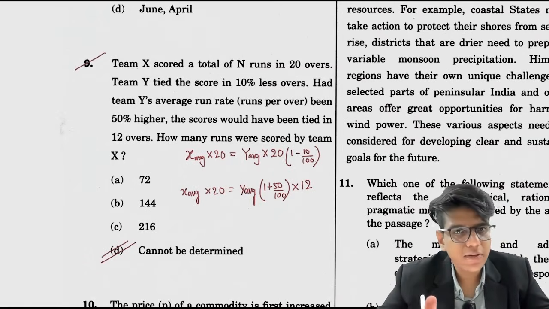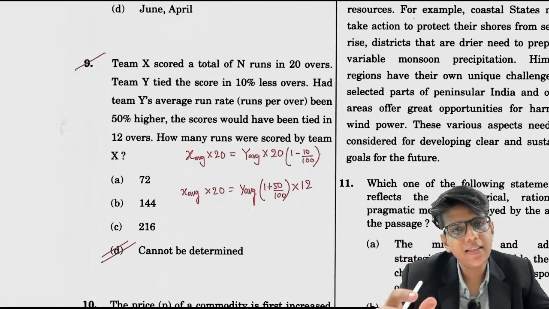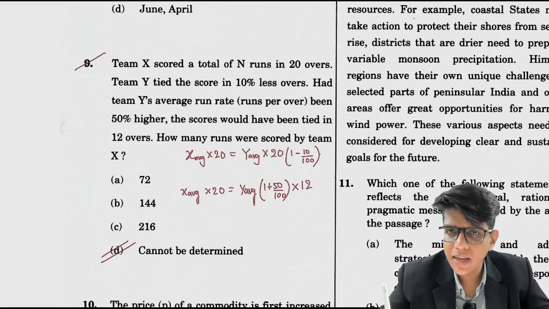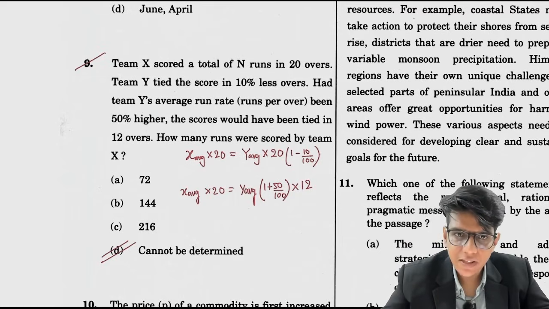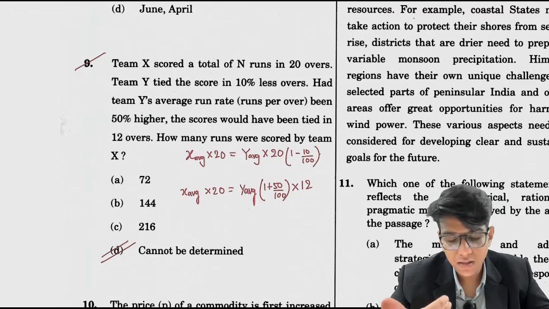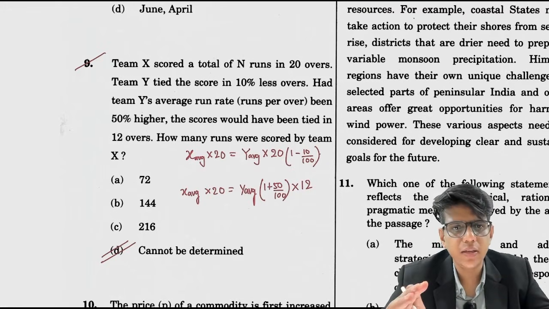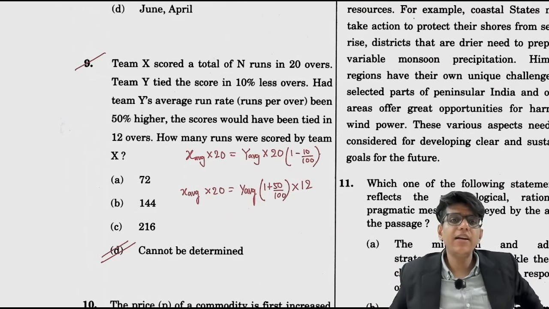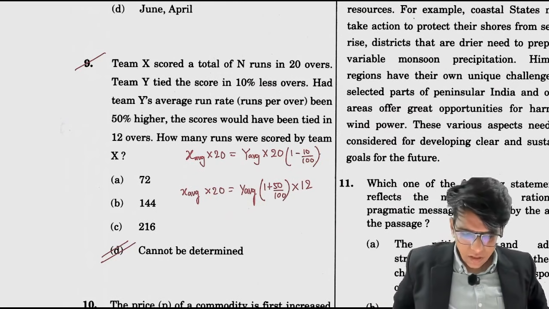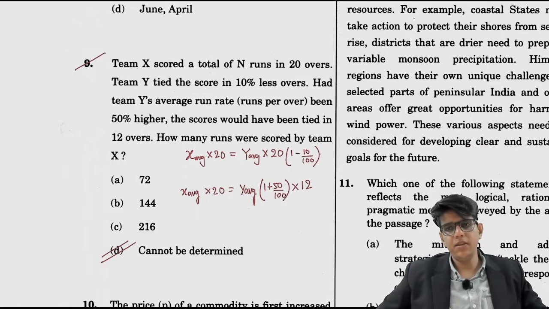You can try. I have made both the equations for you. You can try to solve and find the average marks of X per over and average marks of Y per over, that is X average and Y average. If you find those, you can find the total marks, total score, but you can't actually. These equations you can't solve and hence we can't predict what was the total score scored by these people.